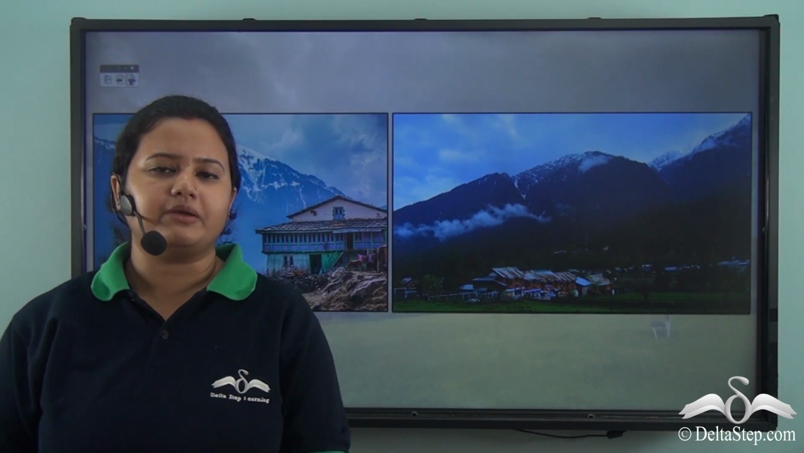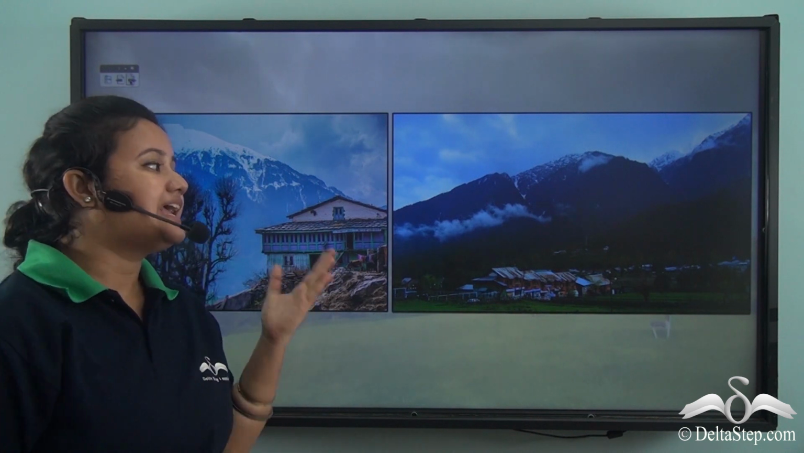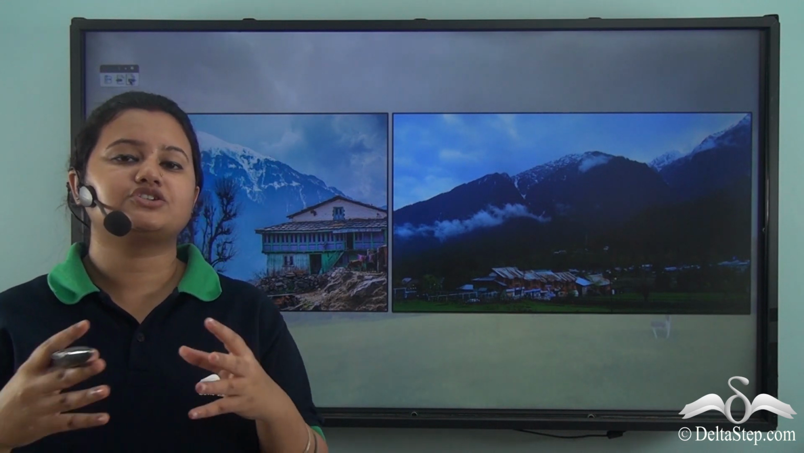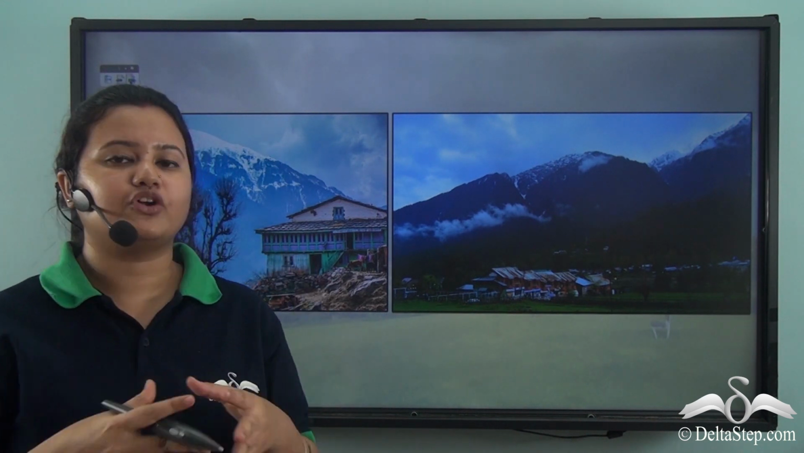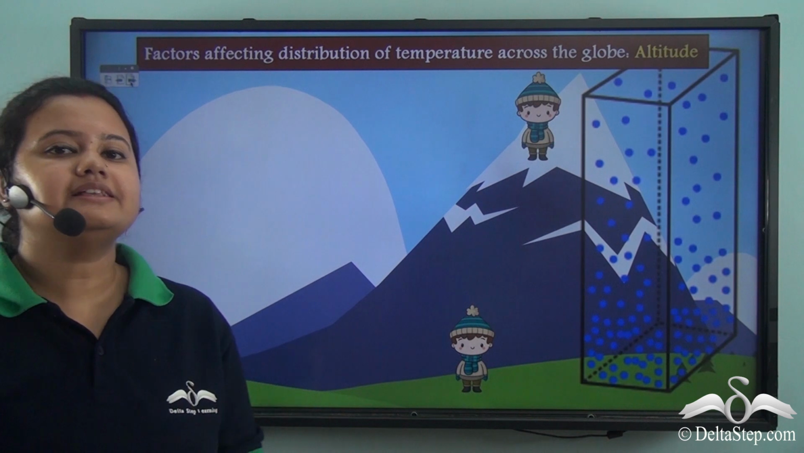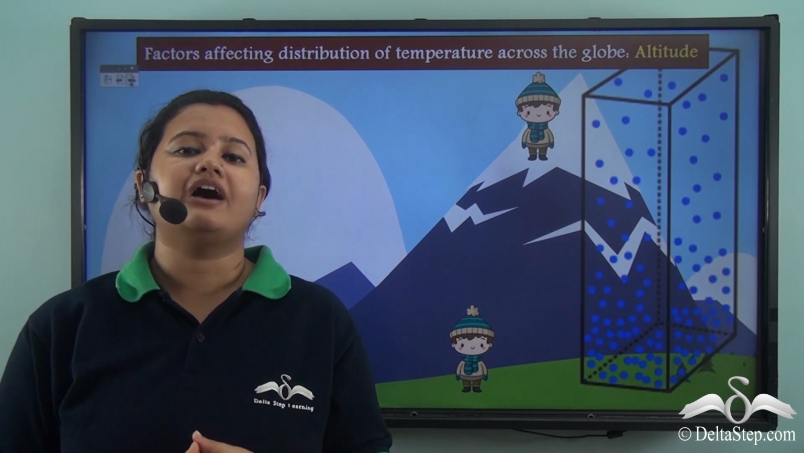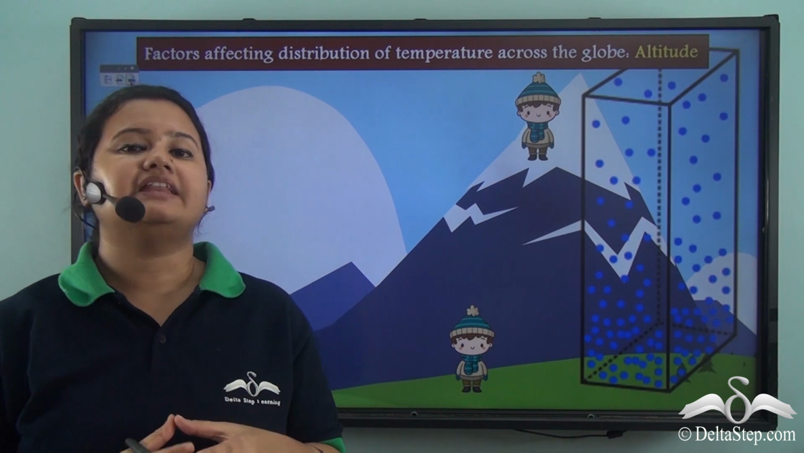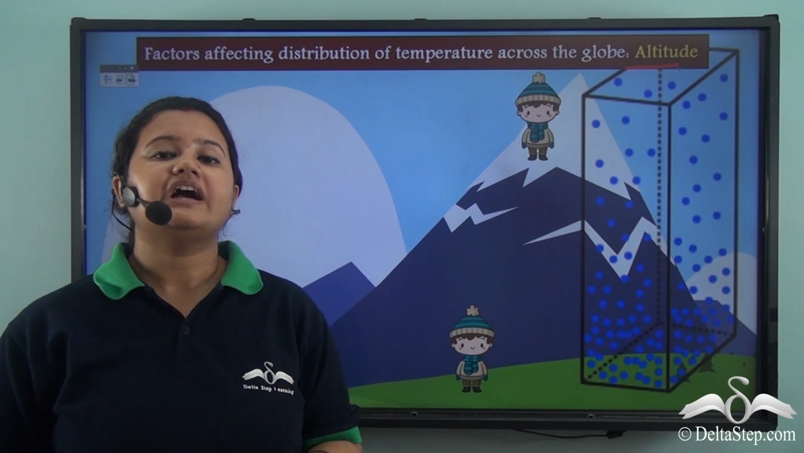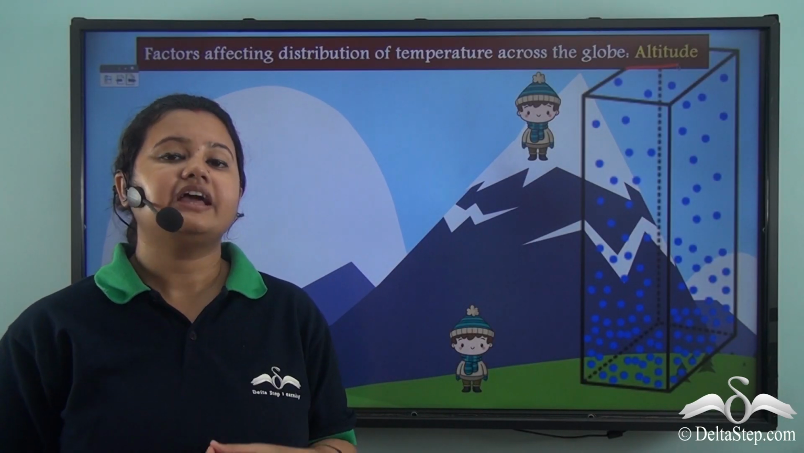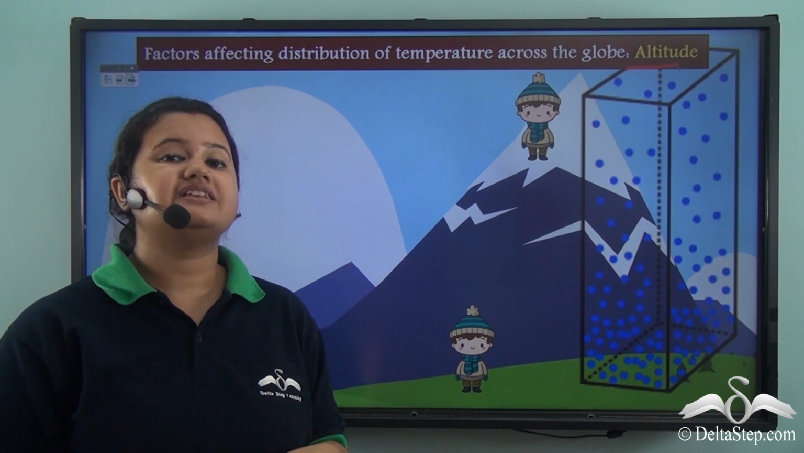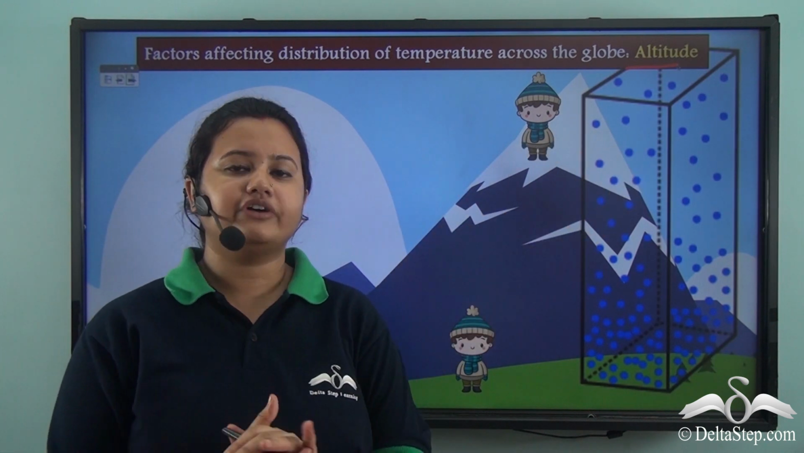Now, have you ever imagined why we prefer to visit hill stations during summer? This is because the hill stations are quite cooler and they provide a relief from the scorching heat of the sun. The hill stations are cooler or they have lower temperature because they are situated at higher altitudes. We know the density of air is higher in the lower layers of atmosphere while the density of air is lower in the upper layers of atmosphere.